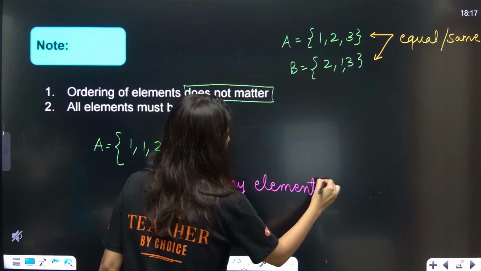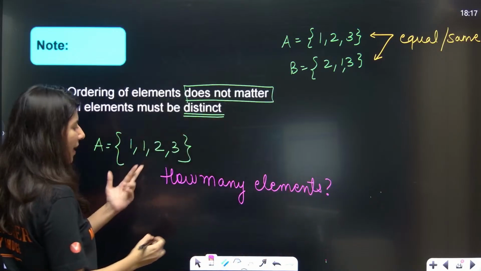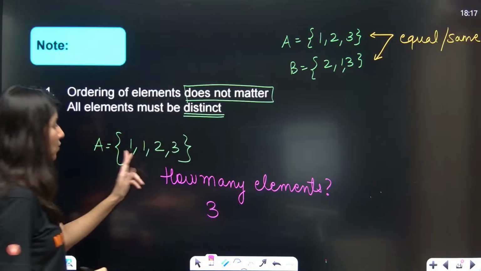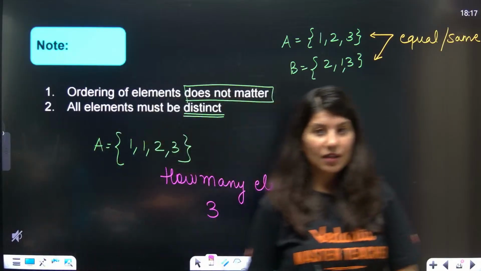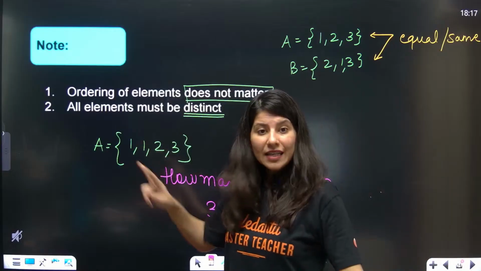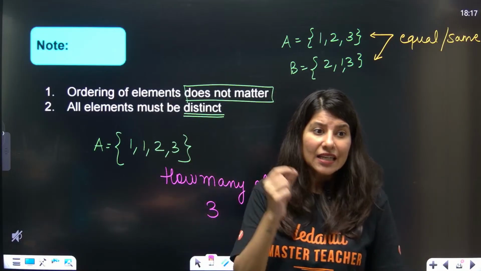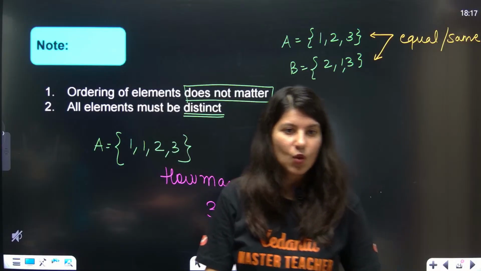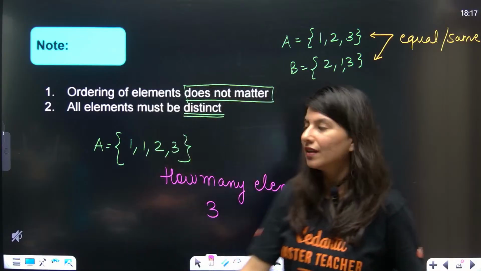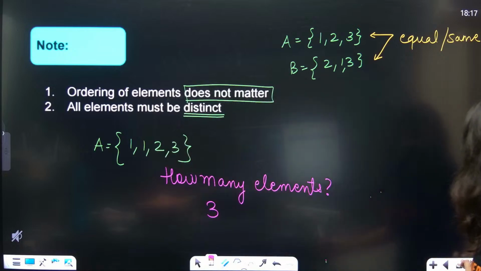Ma'am, actually 3 elements, because 1 is repeated. All elements must be distinct. So if you are writing one element twice or thrice, it will be counted as 1 only. That is why the number of elements is 3.